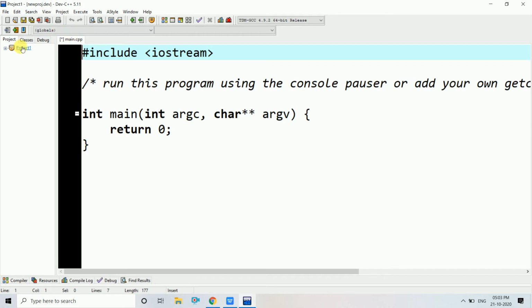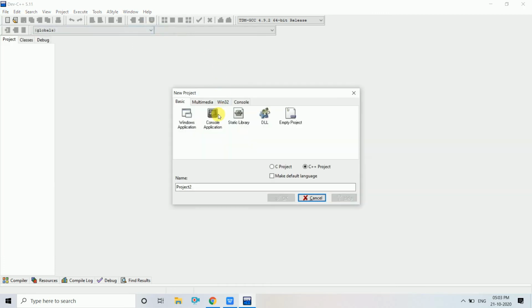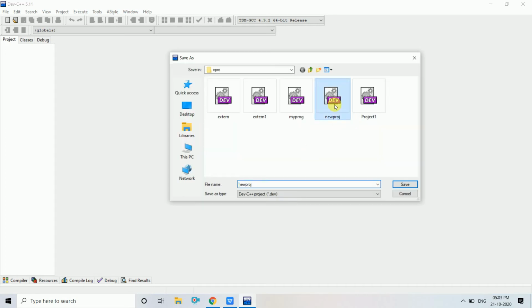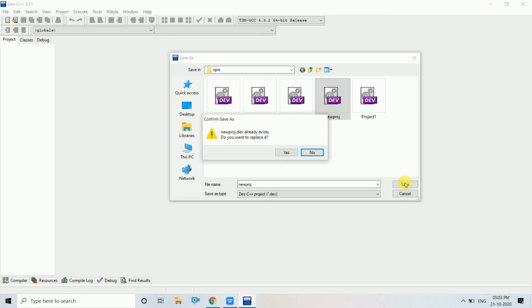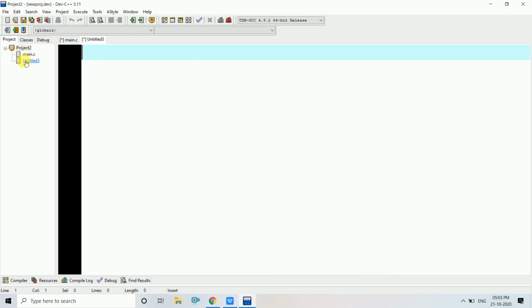Sorry, before that anything. See, actually you have to go to file, new project, you take console application, here you take C project, don't forget that. Then you take new project, same. This is your main file, and you can have two files, right? In one file you declare the extern variable, and in another file you give its value, and you have to access it in the first file. That is what you have to do.